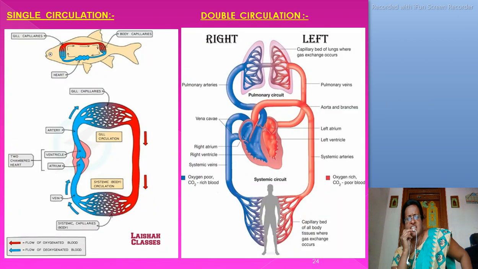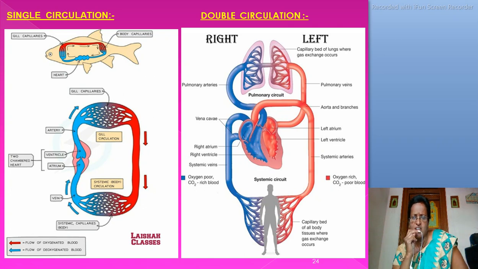Here the picture shows single circulation in fishes and double circulation in man. Draw the figure neatly in your notebook, ma.